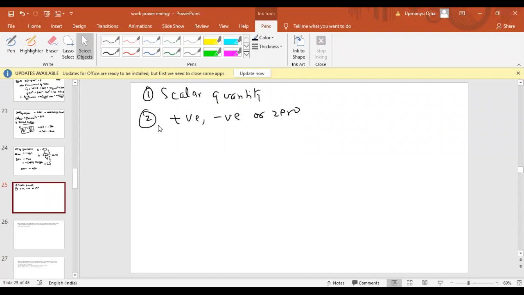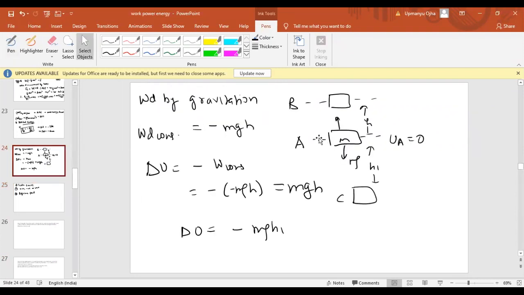Now it is a relative quantity. Relative in the sense that it depends upon the reference point. The change in potential energy depends upon at which point we are taking the reference. Like if I take A as reference, then the potential energy change from A to B will be mgh.